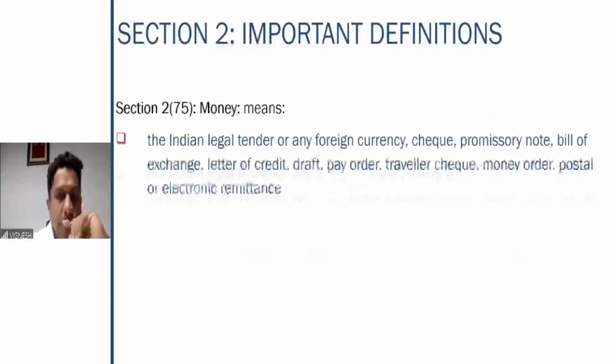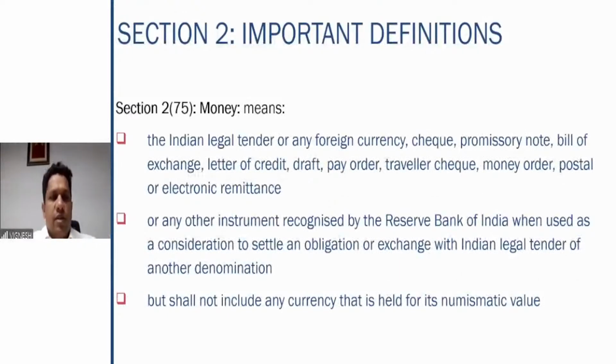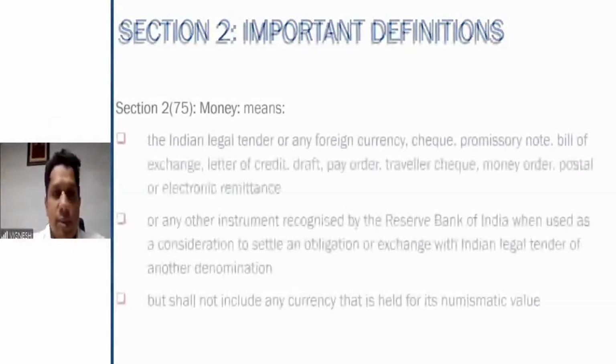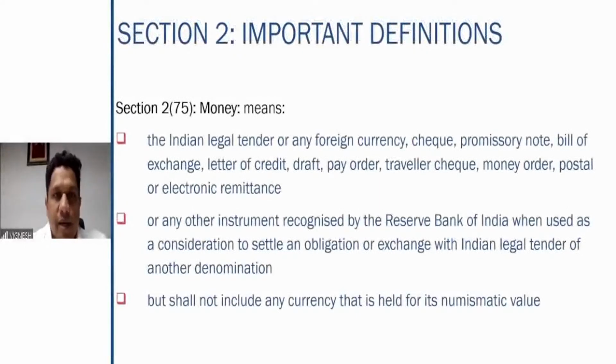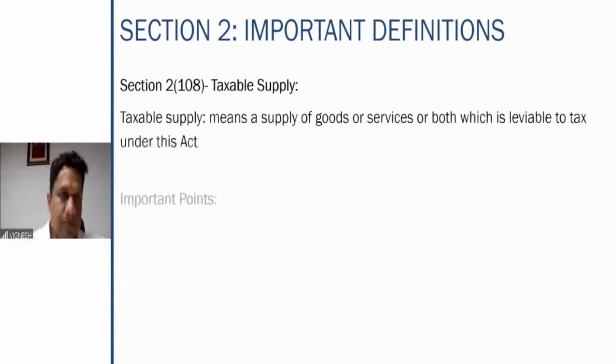Again, money is also a very simple, straightforward definition: Indian legal tender or any foreign currency, cheque, promissory note, bill of exchange, etc. All this comes under money. Any other instrument recognized by RBI which can be used as the consideration to settle an obligation will be treated here as money. It shall not include any currency that is held for its numismatic value. That means if a person is collecting coins, that cannot be treated as money here, even though it was actually money at one point of time, but now it is only a collectible item, that is not money.